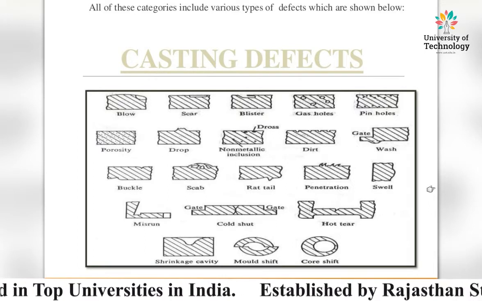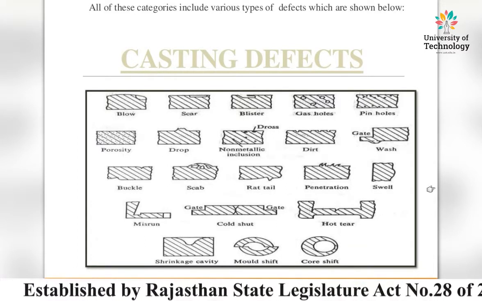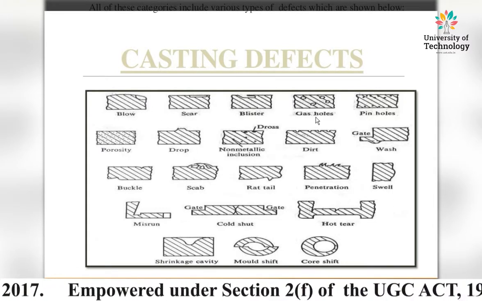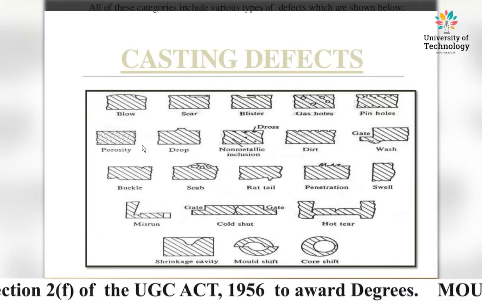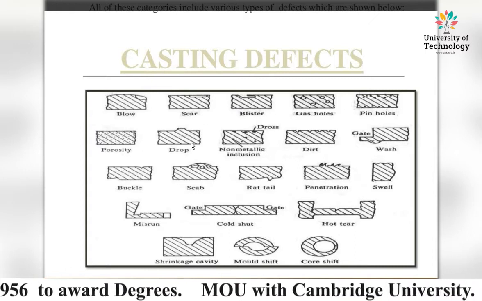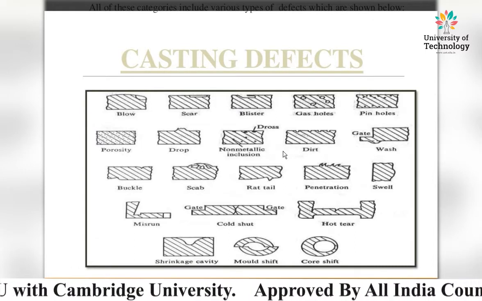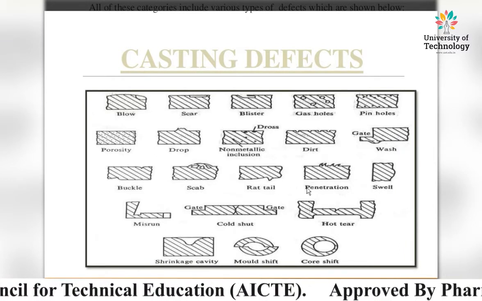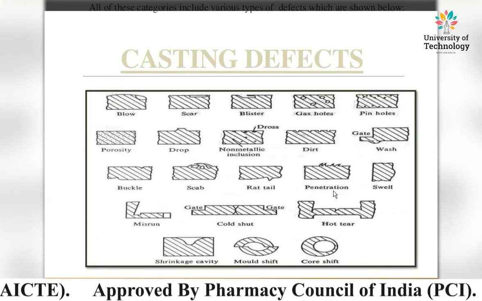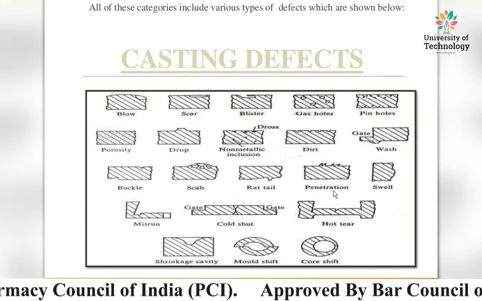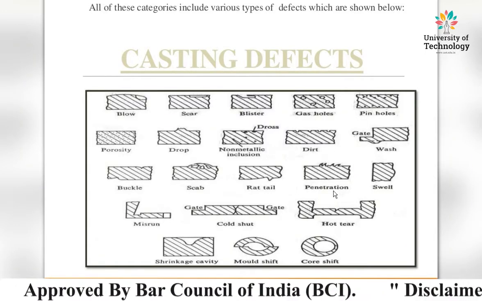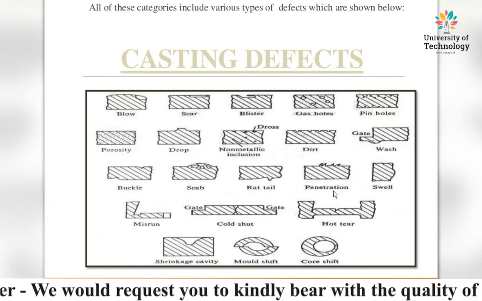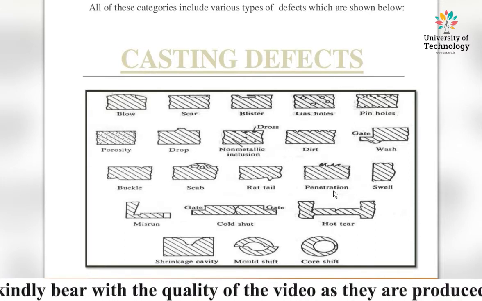The cross section of all types of defects is shown here, like blow, scar, blister, gas holes, pinholes, porosity, drop, non-metallic inclusions, dirt, wash, buckle, scab, rat tail, penetration, swell, misrun, cold shut, hot tears, shrinkage cavity, mold shift, core shift, etc. These are the basic casting defects.